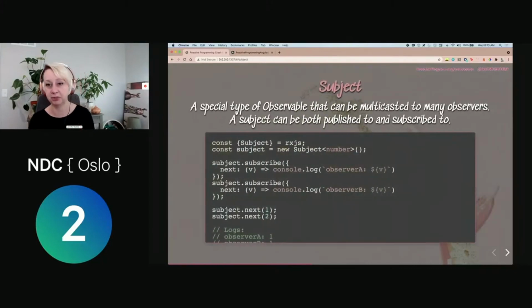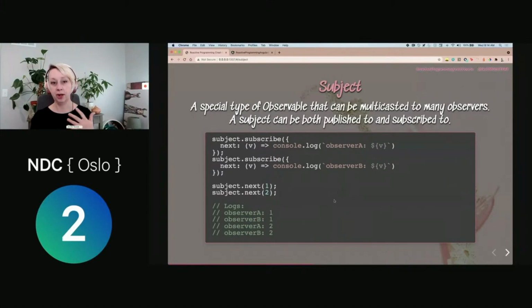We also have a subject. So a subject is a special type of observable that can be multicasted to many observers. They can be published to and subscribed to. I really like subjects because I feel like they help people get an understanding of how to merge their idea of observable to dealing with user interactions and help them bridge that gap between moving from imperative code, where we get an interaction event from the user and we manually alter the state, to bridging that gap and creating and dealing with just streams of data that are then represented and reflected in our UI.